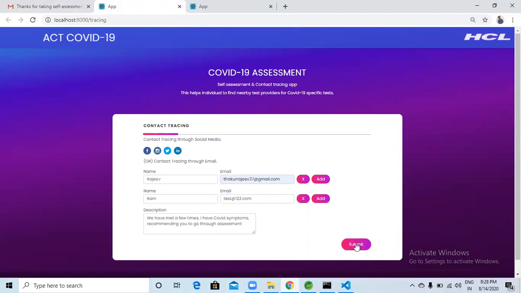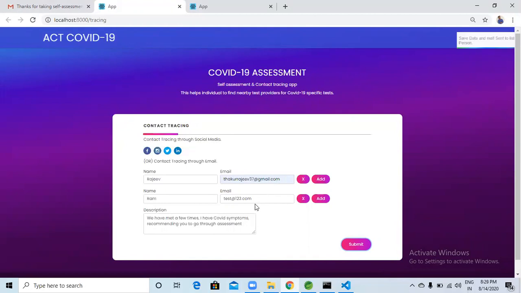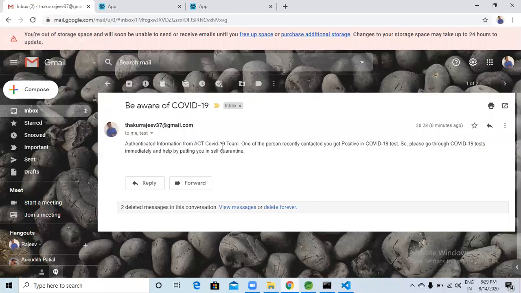They can add any number of people in that list who came in close contact, and then submit the details, and the system notifies them through email saying that this person who came in contact with you has been diagnosed as positive. So we recommend you to take this COVID-19 test, and it is better to self-quarantine so that it helps to stop the spread of coronavirus to the society.